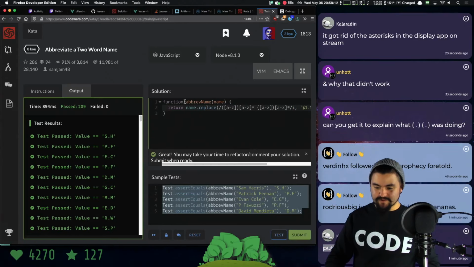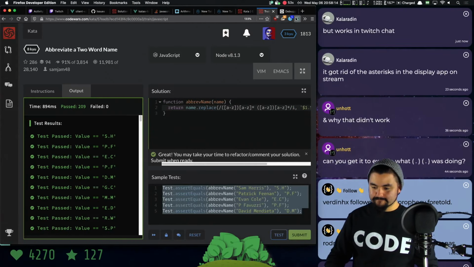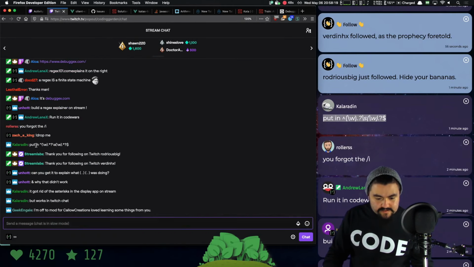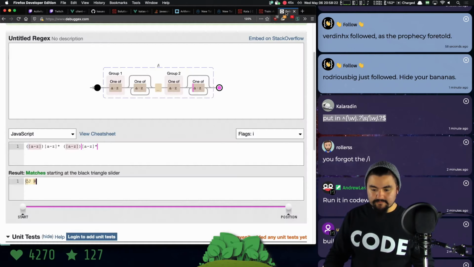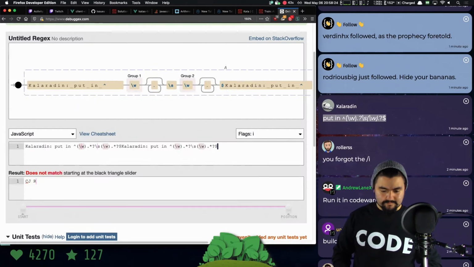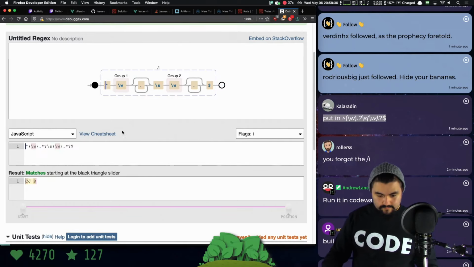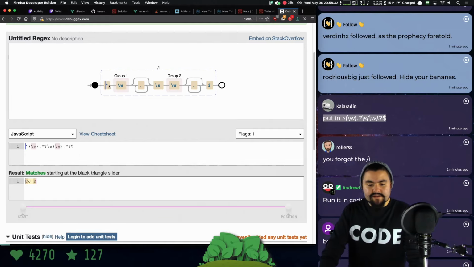Let's try this regex from Collardin. Oh, we got rid of the asterisks? I'll take a look. Collardin says this. Whoa. It works. So this says it starts with a word followed by 0 or more spaces, /s is space, followed by a word, followed by 0 or more spaces.